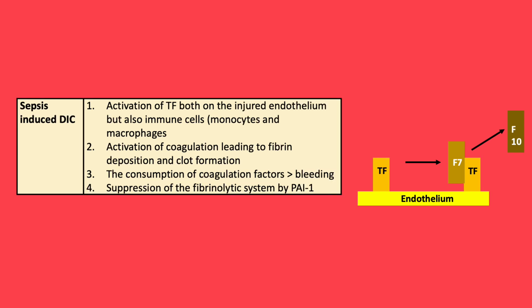Sepsis-induced DIC is due to the activation of tissue factor, both on injured endothelium cells, but also the immune cells, including monocytes and macrophages. Activation of tissue factor leads to the activation of the coagulation cascade, leading to clot formation, and thus thrombus formation. The consumption of these coagulation factors leads to a lack of coagulation factors and thus bleeding. You also get the suppression of the fibrinolytic system by the upregulation of plasminogen activator inhibitor 1.